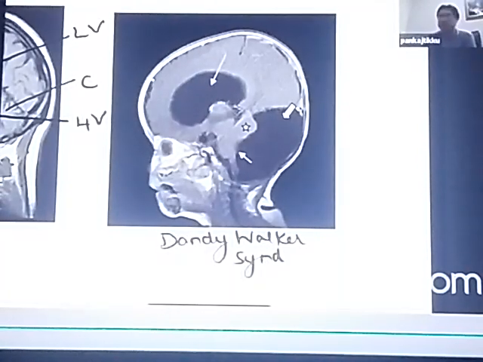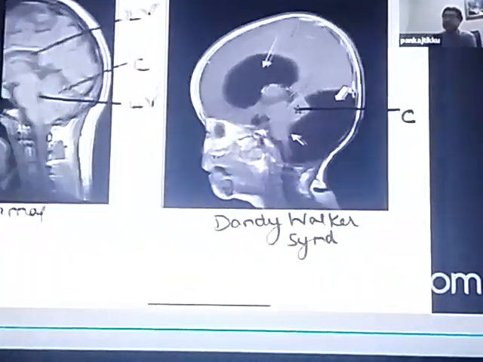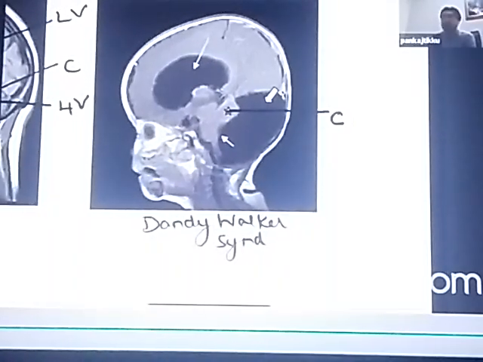So in a Dandy-Walker syndrome, now what has happened? Now the cerebellum has become this. Just see the cerebellum here. This was the cerebellum in normal condition. And see what has happened to the cerebellum. The cerebellum has become this small. Why? Because now there is a large cyst present in the posterior fossa. And the small white arrow shows the cyst is arising from the fourth ventricle. So the cyst is arising from the fourth ventricle, the cyst is present in the posterior fossa, and the cyst is compressing the cerebellum. All the three criteria are met. This is a Dandy-Walker syndrome.